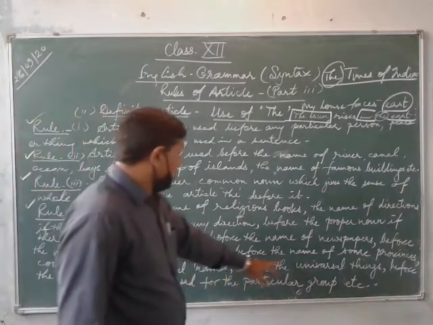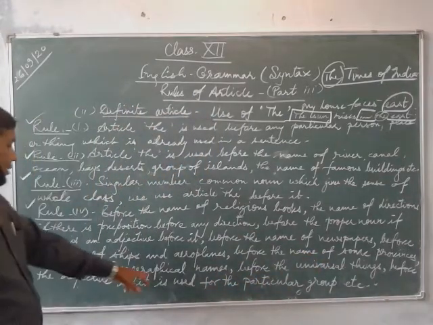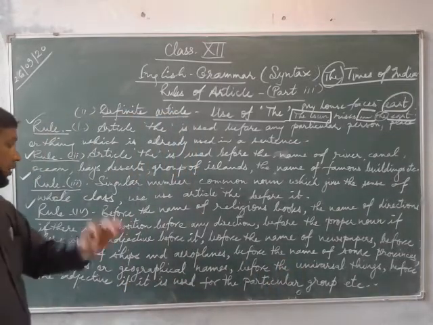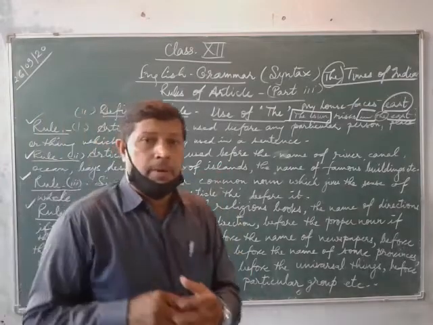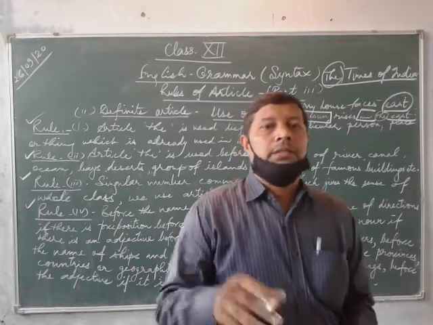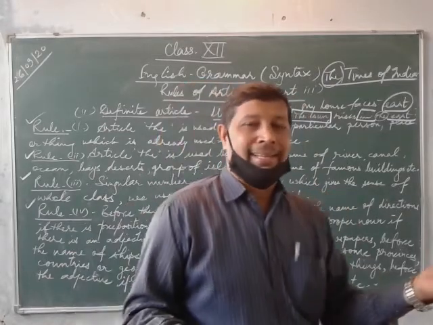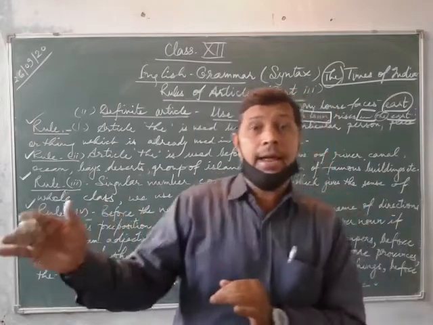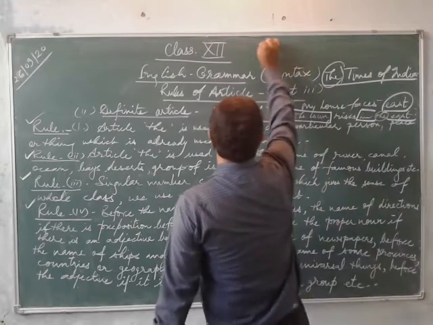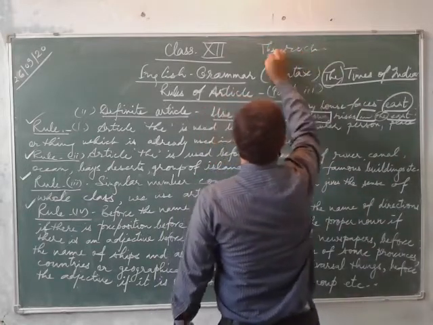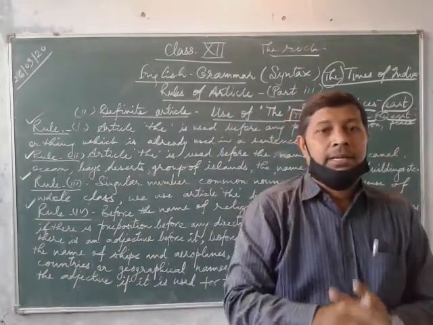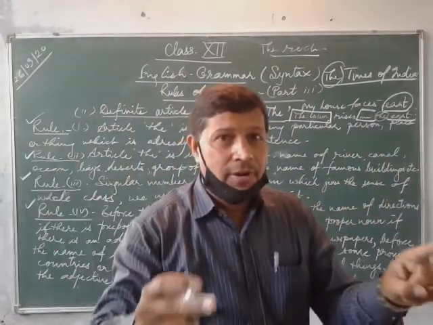The name of ships and aeroplanes, before the name of some provinces. Countries are geographical names, before the universal things. Before the adjective if it is used for a particular group. Now what does it mean? It means the poor, the rich. We should not hate the poor. The rich means all the class of rich persons. The poor means the whole class of poor persons.